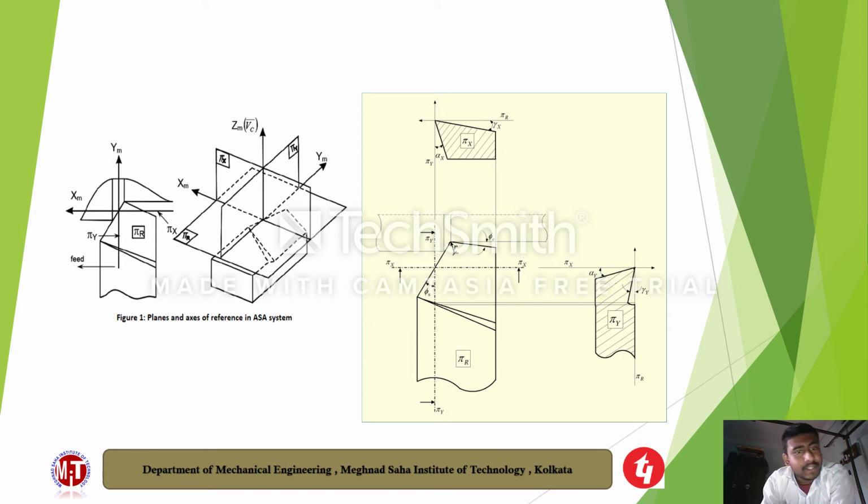The pi x plane is the plane perpendicular to pi r, containing the feed direction, called the pi x plane or x plane. Here this is the pi r plane, this is the pi x plane, and next we discuss the pi y plane.